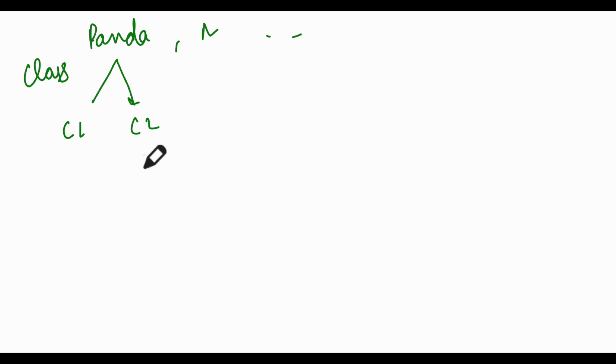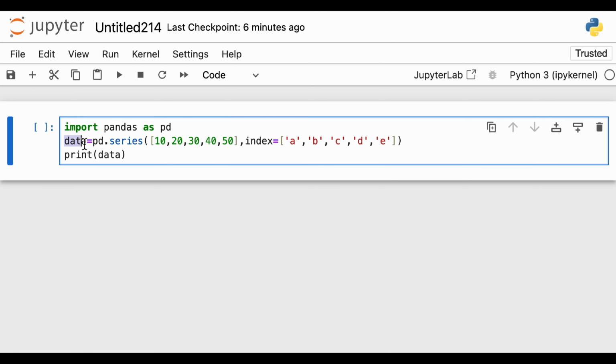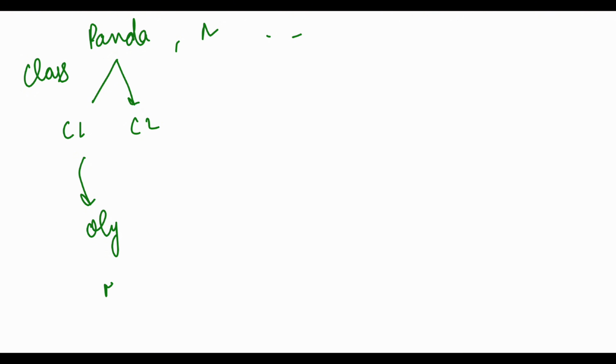Okay, but what we do after we get any class is create an object of that particular class, and then we use a method. For example, in this particular case which we just saw, we used the pandas class, and using this pandas class we created an object, data. So pandas is a class.